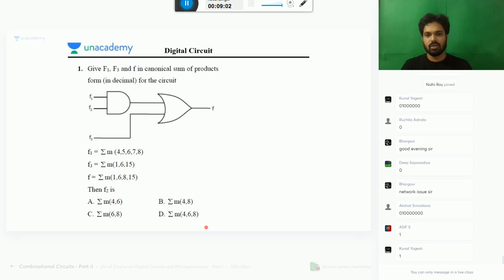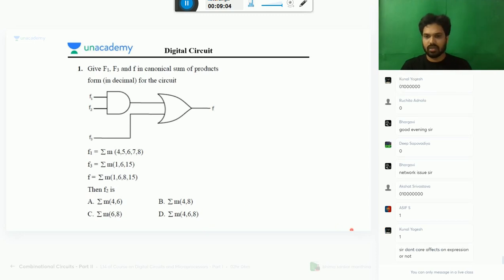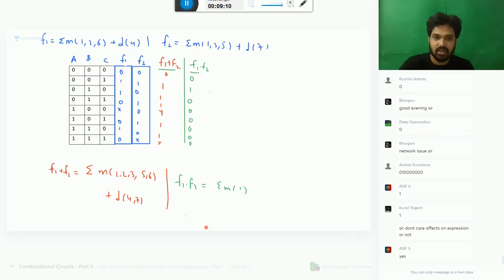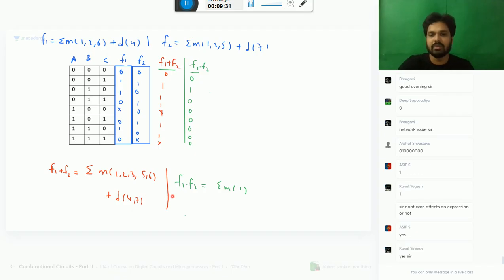So this question I have given as a homework and I asked you something in the last lecture. It will definitely affect, Kunal. It depends on the other function also. Both the functions will affect. Here, don't care of 4 and 7, because this is don't care, you got it here. Otherwise you don't get it. It will affect, and minimization also it will affect.